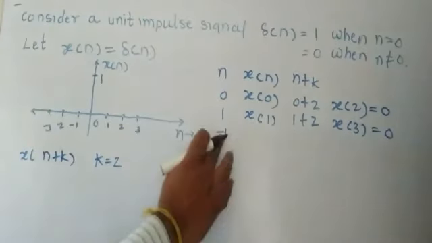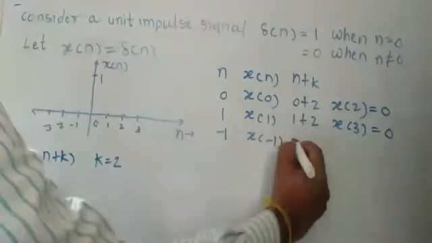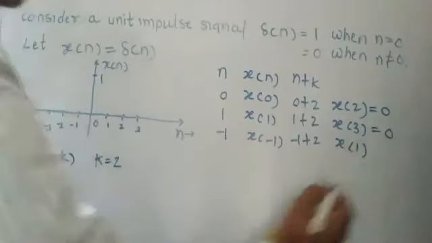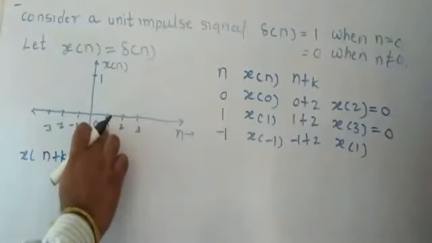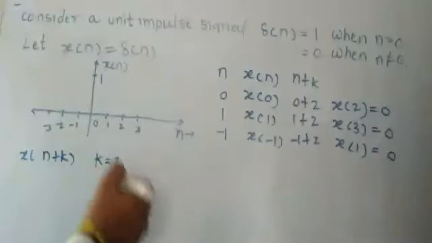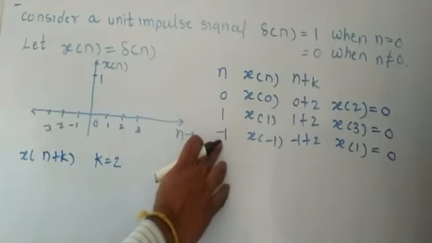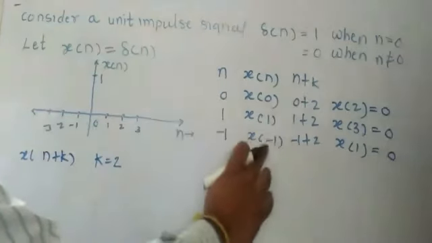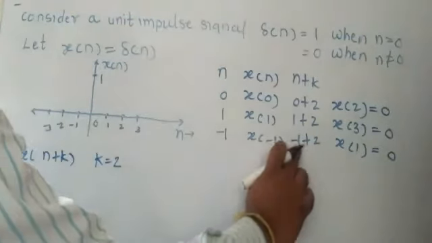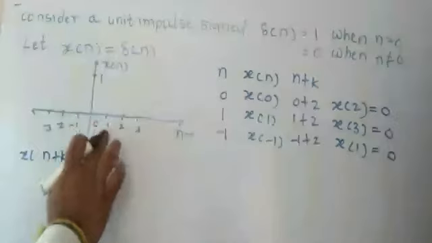Now for minus 1, if I say x of minus 1, if I put the value n equal to minus 1 plus 2, I will get x of 1. Now x of 1, you know, is again 0. So that's why here we are finding the solutions. For n equal to minus 1, if we put it for advancing, its value is minus 1 plus 2, you will get 1. So x of 1 from the graph is 0.